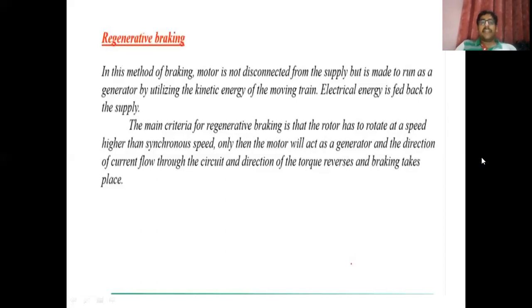Only then will the motor act as a generator, and the direction of the current flow through the circuit and the direction of the torque reverse, so braking takes place. The motor's speed slowly reduces, and when its speed is almost zero, we apply the mechanical brake, and the motor, or ultimately the AC locomotive used in the traction system, stops. I think this regenerative braking concept is also clear to all of you.